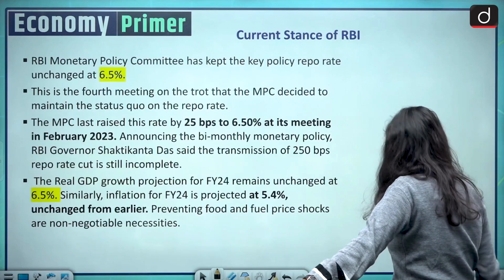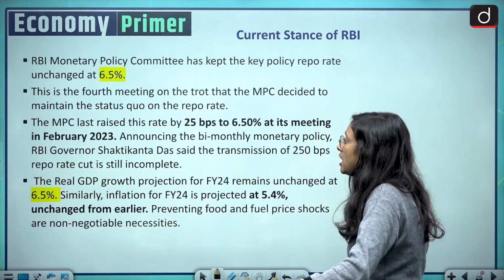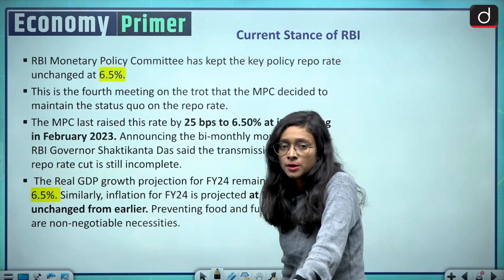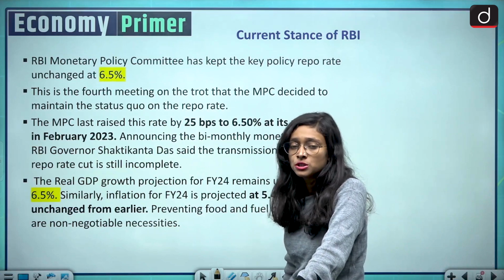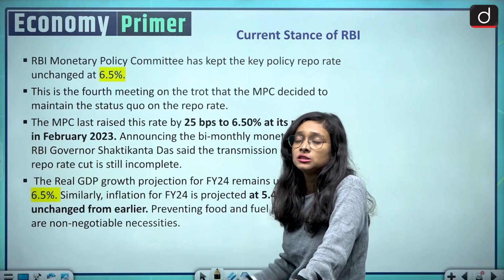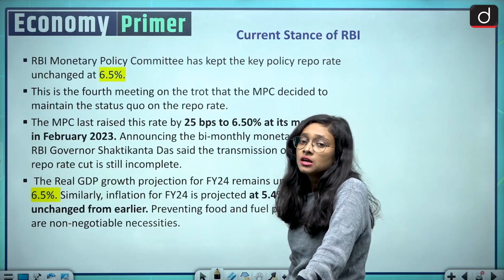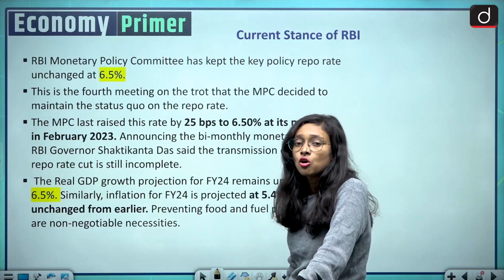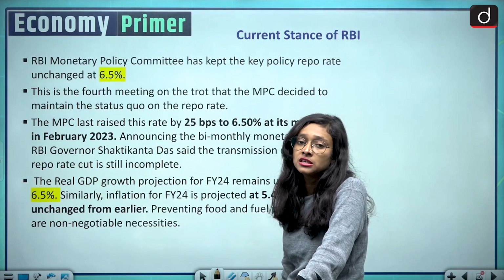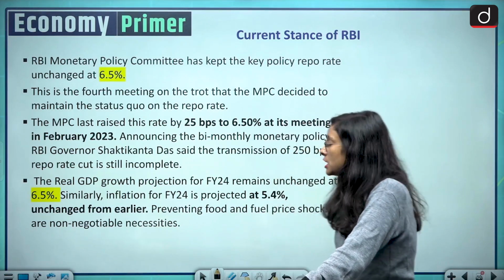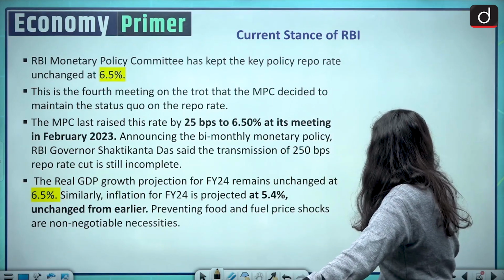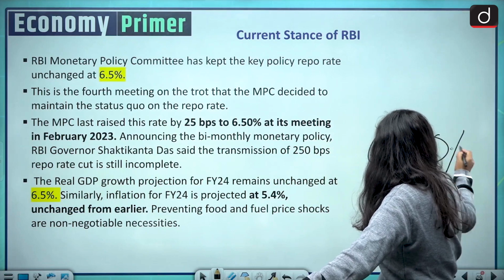Moving to the next slide. The next slide is about the current stance of RBI. So what is the current stance of RBI? Recently we had the fourth meeting of the RBI in the month of October. And in October, the RBI stance was unchanged, and it has not increased or decreased its interest rate. It means that our repo rate is 6.50%, so it remained unchanged.